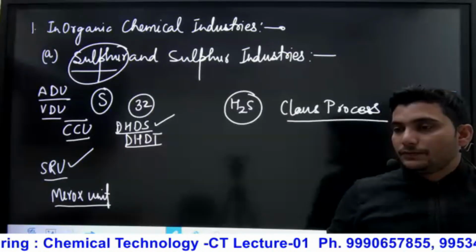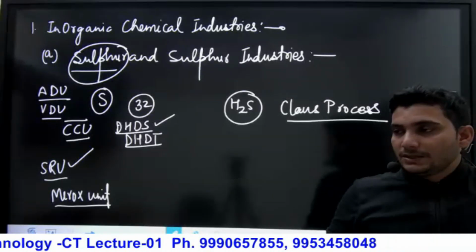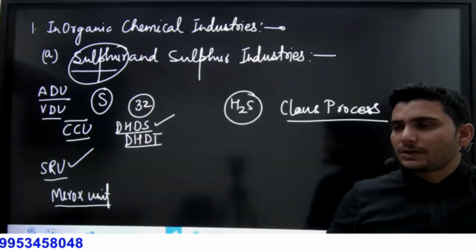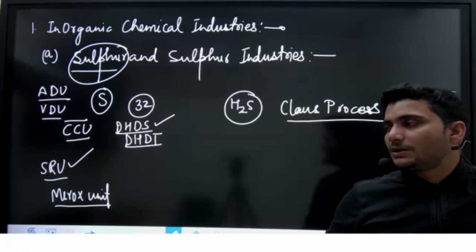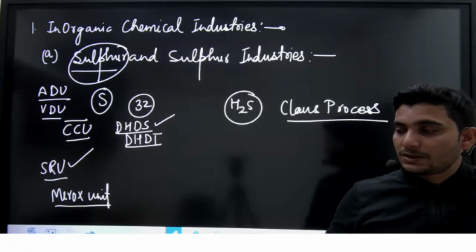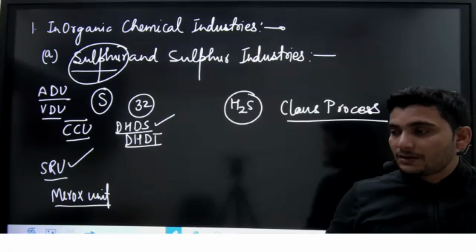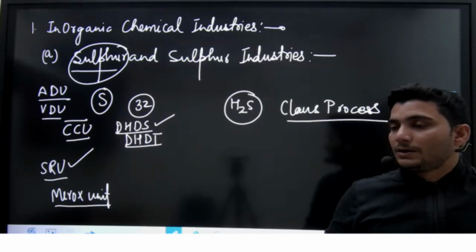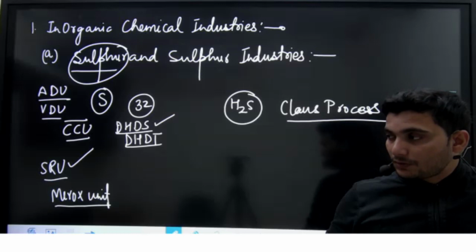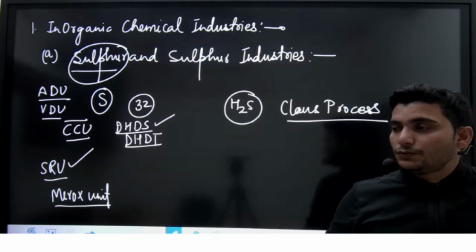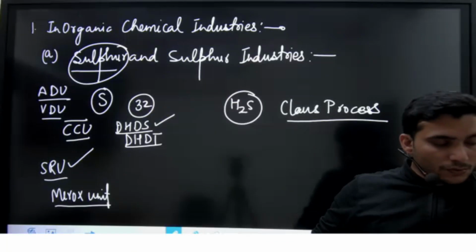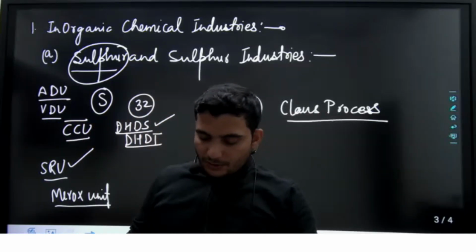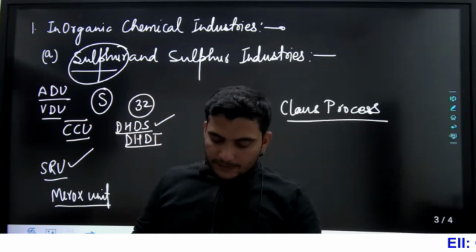We can understand the progress of the country by seeing the production of H2SO4, because H2SO4 is used in different industries to produce other chemical substances. H2SO4 is used in the production of fertilizer, in the pulp and paper industry, in the polymerization industry, and in the petrochemical industry. So H2SO4 is used at a very large scale. Try to understand. So sulfur is used in the production of sulfuric acid, H2SO4.